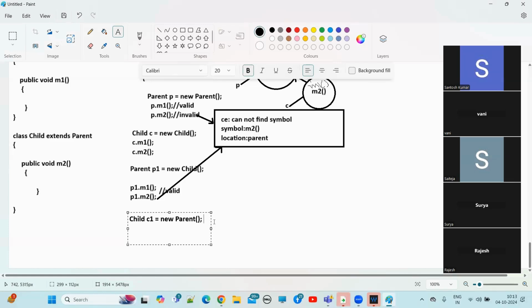Okay. Here what we will get? Compile time error we will get. What is the compile time error we will get? Incompatible types. Found what? Found parent, right? But what is required? Required child. Understand?